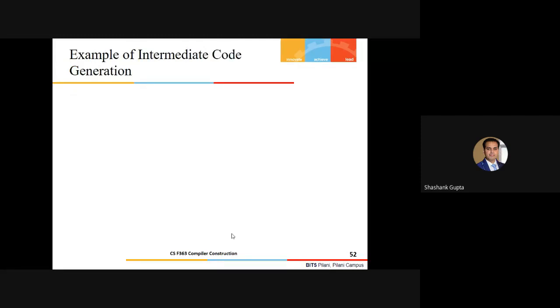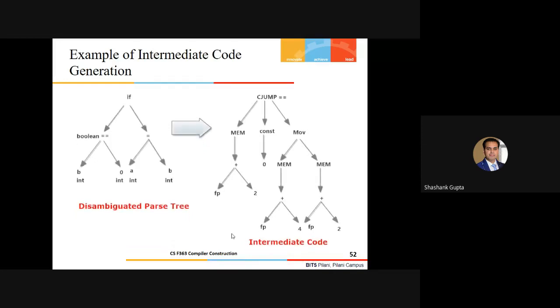So let's see now how exactly this is going to be processed. We have the disambiguated parse tree, which we generated earlier with the if-else construct example. Here we are just introducing the intermediate code, which is somewhat similar to the machine code, but not exactly.